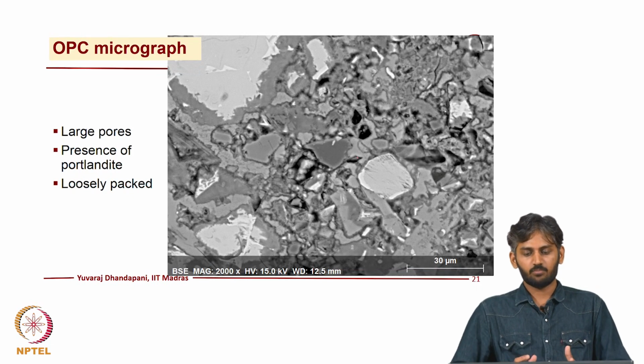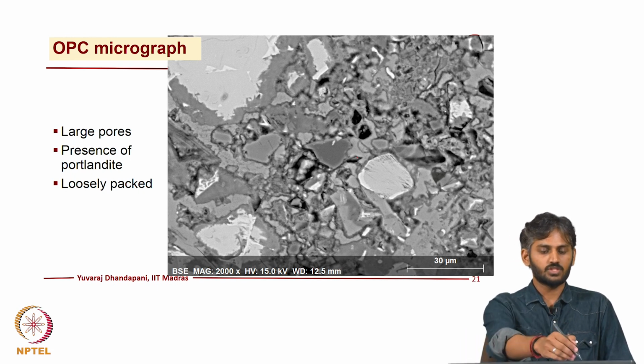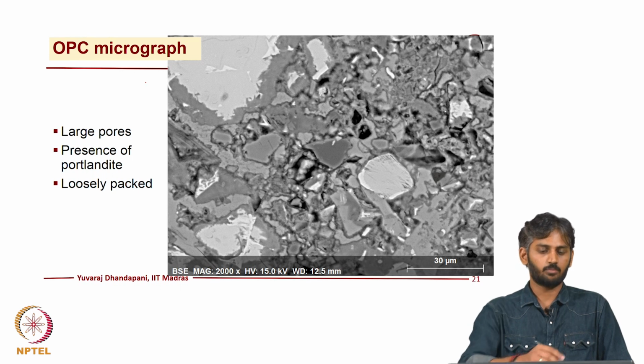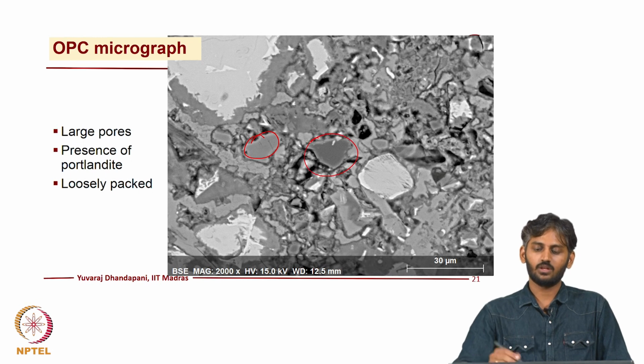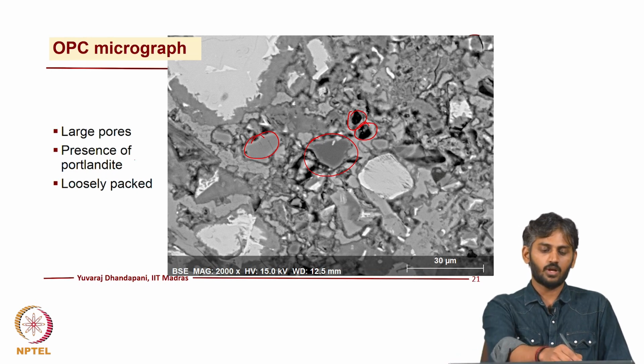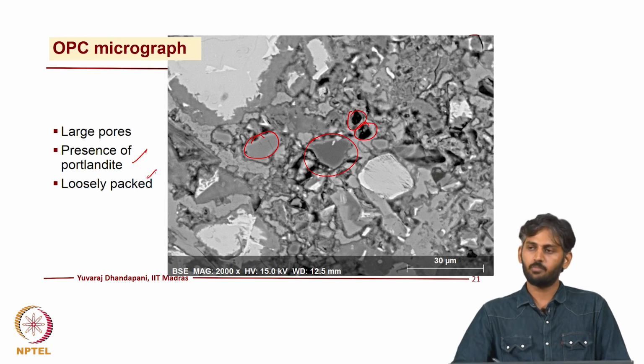The other feature apart from morphology is the micrographs itself, right. So, what all characteristics can we observe from micrographs? For instance, this is a micrograph of an OPC binder, plain Portland cement. You can see these large crystals here, and also large voids which are present. Because you have these large crystals of hydrate phases and the presence of Portlandite, you tend to see the structure is kind of loosely packed, and you can assess it to come up with estimates of porosity, which I will discuss in a short time.